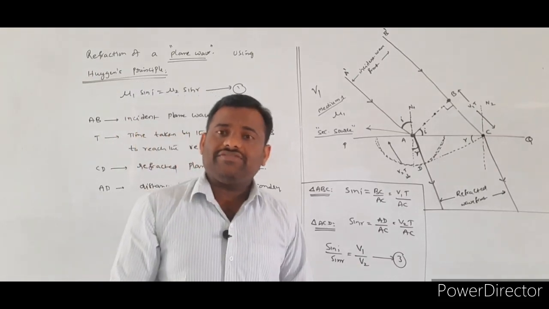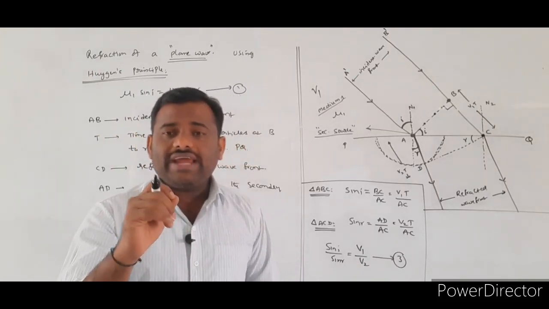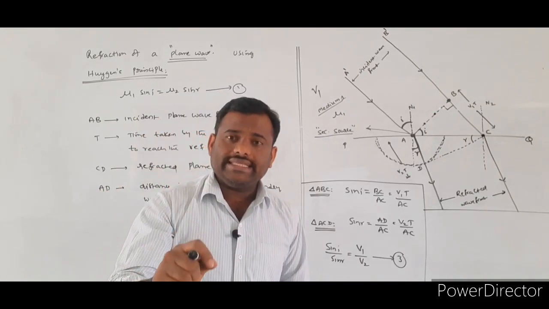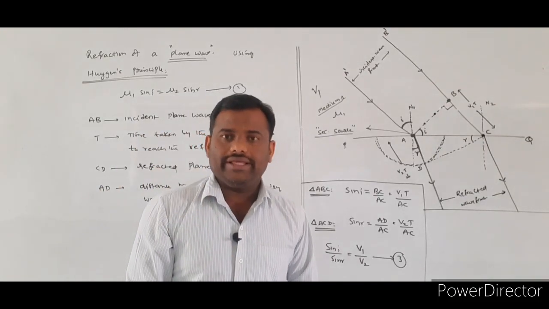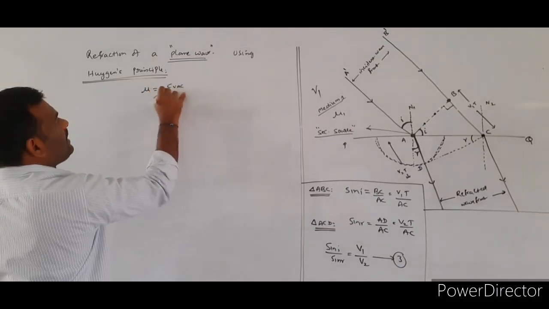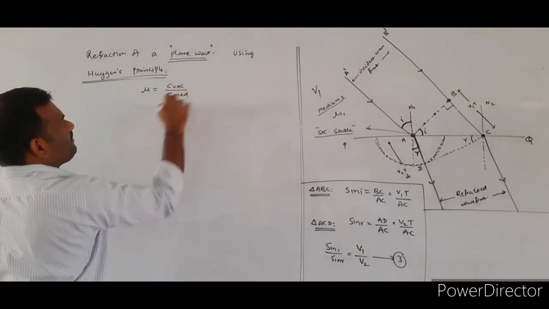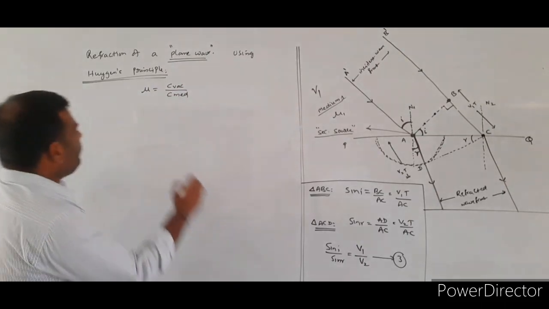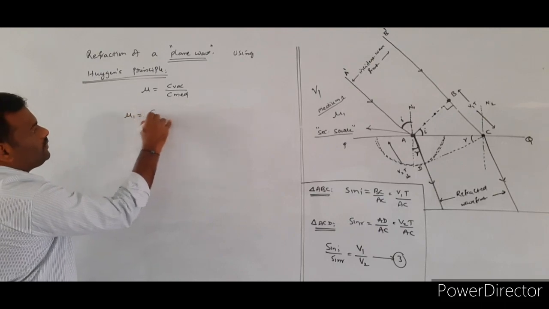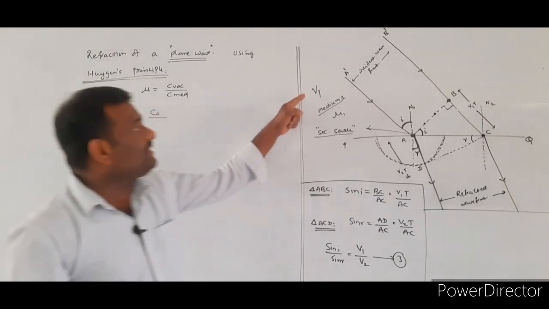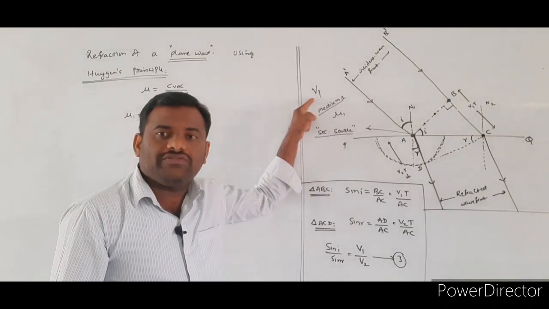How can we define the refractive index of any one of the medium? Refractive index is equal to speed of the light in the vacuum by speed of the light in the given medium. So for the first medium, mu1 is equal to speed of the light in the vacuum, taken as C0, by speed of the light in the given medium, taken as V1 here.